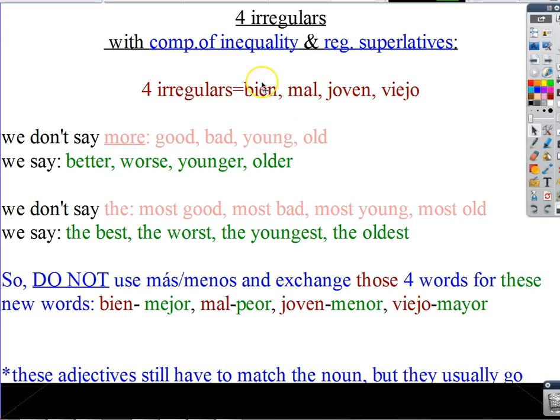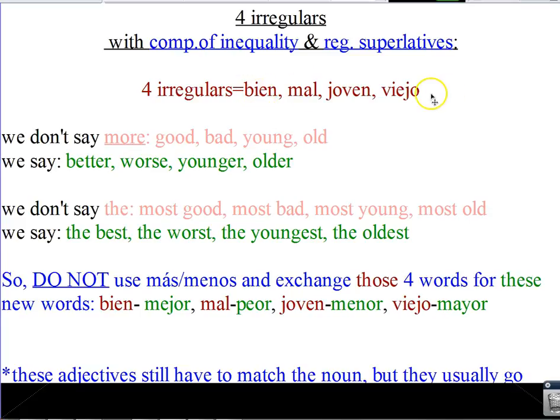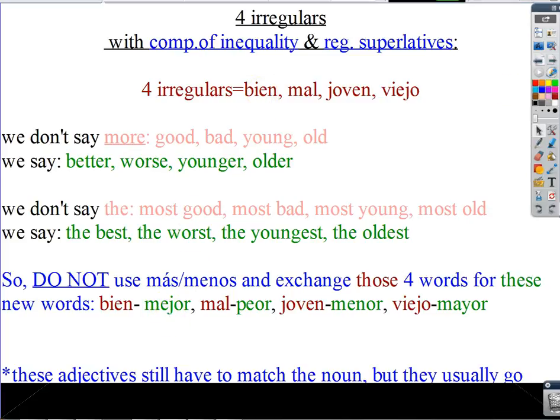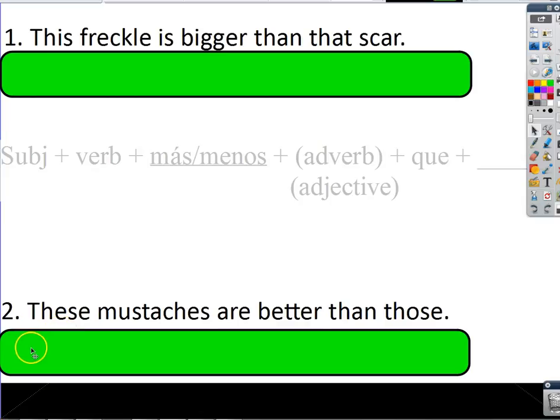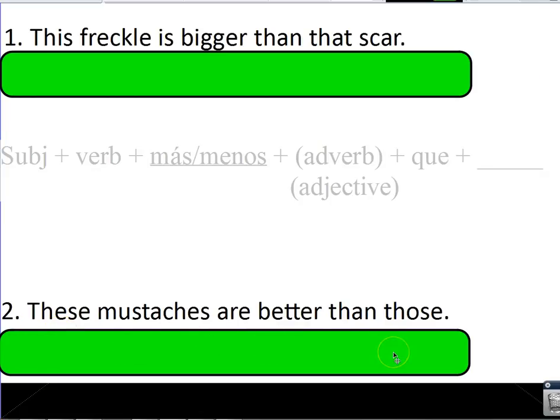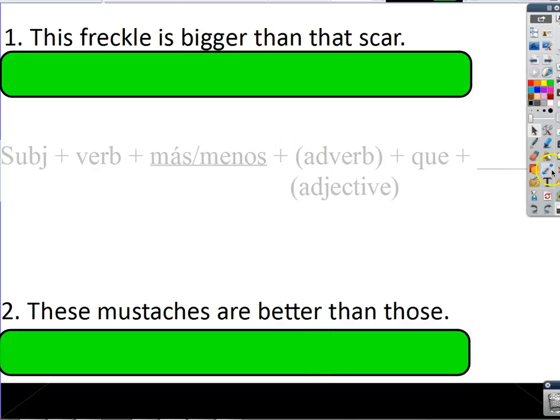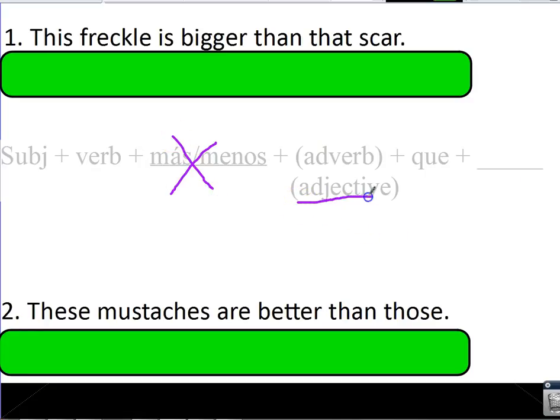So ask yourself, which one of these irregulars will we be replacing? Well, we're not going to say more good. We're going to say better. So that's the adjective we need in our sentence. And please attempt your sentence in Spanish here, keeping in mind that with these four irregulars, we take out the más o menos and instead just use the appropriate adjective, which is better, which still has to match what it's describing. So write those sentences down with your best Spanish attempt. I think you can do it.